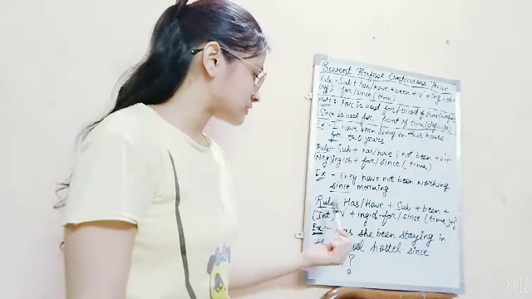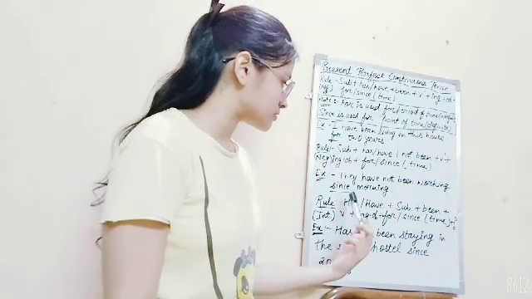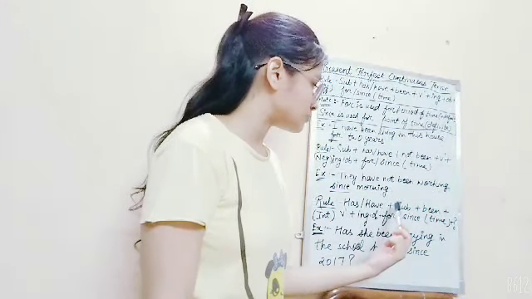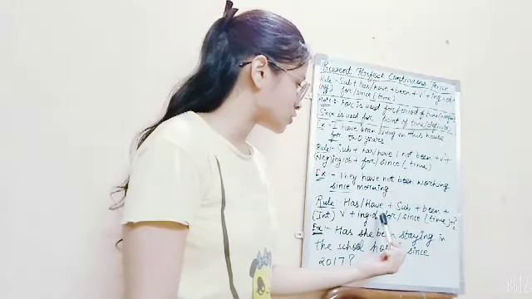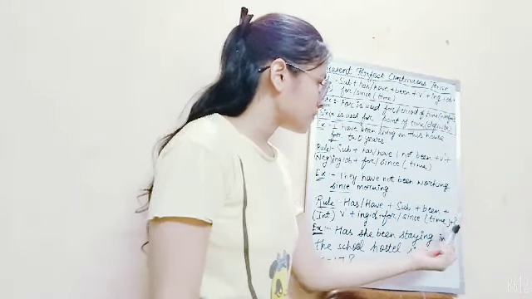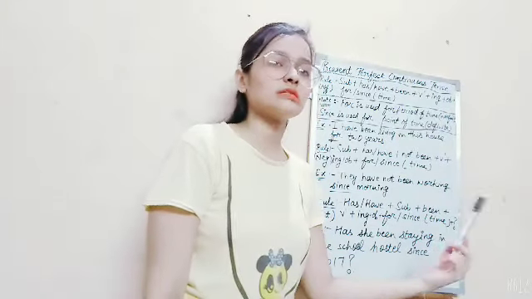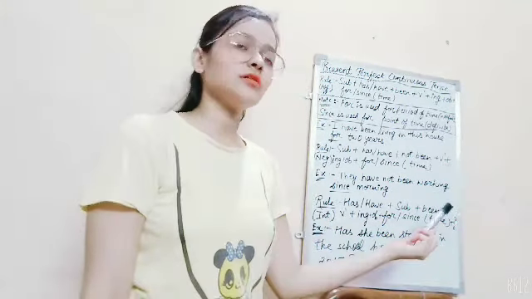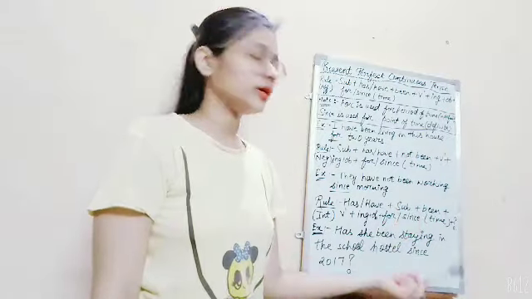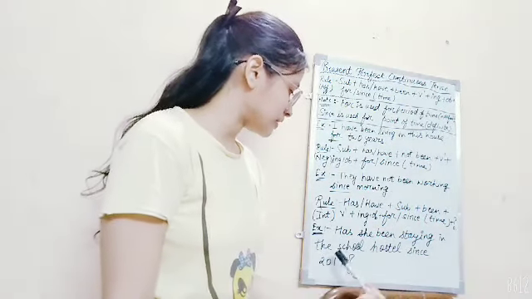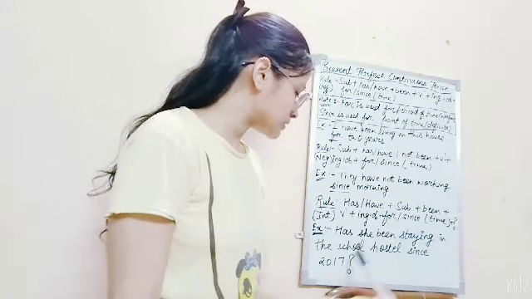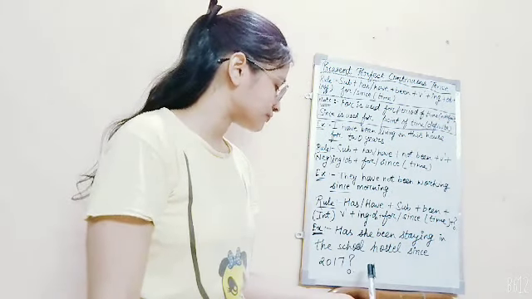So next is interrogative sentences. Has, have plus subject plus been plus verb's first form plus ing plus object plus for, since, time and plus question mark, which is necessary in interrogative sentences. Examples, has she been staying in the school hostel since 2017?